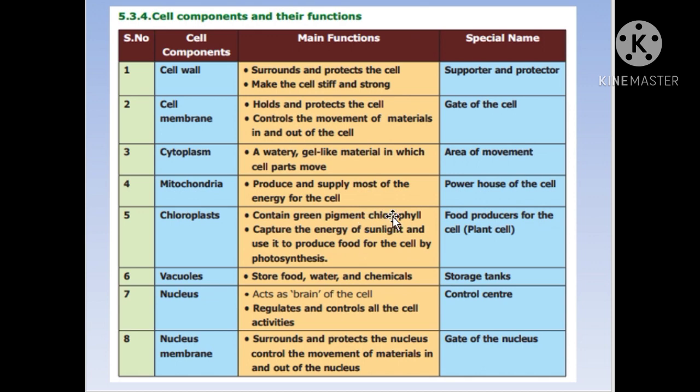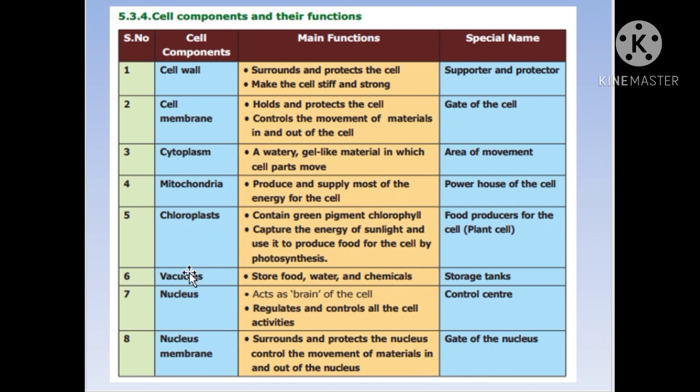The chlorophyll is involved in trapping, absorbing or capturing the solar energy from the sunlight, and the solar energy is utilized by the chlorophyll to produce food for the plant by the process called photosynthesis. That is the main important function of the chloroplast.